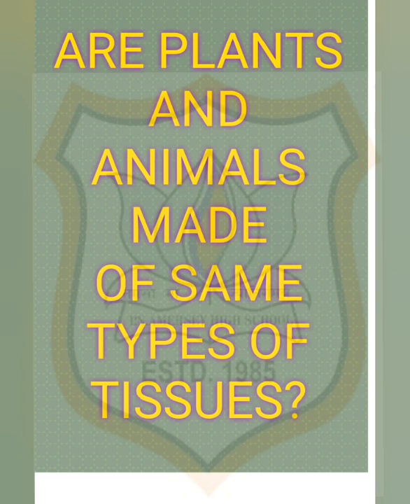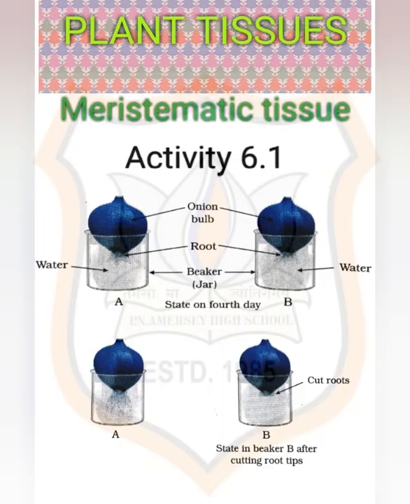It is with reference to these complex animal and plant bodies that we will now talk about the concept of tissues in a more detailed way. So, if we summarize this topic, we can say that plant tissues and animal tissues are different because plants are stationary while animals are moving. Plants have certain tissues that divide throughout their life while animals do not. Now, let us start with plant tissues.